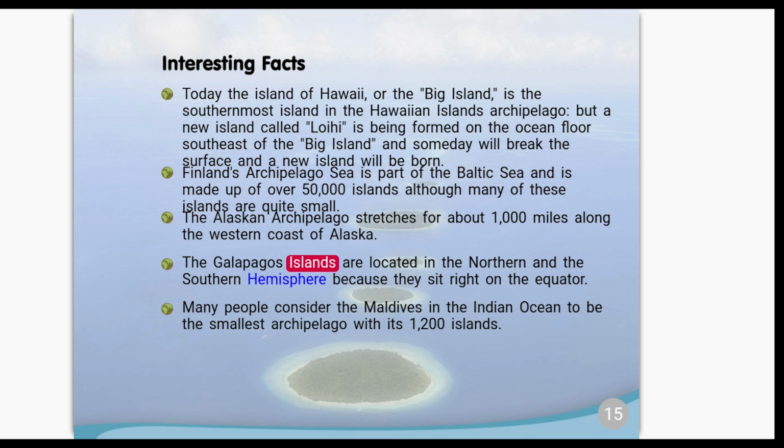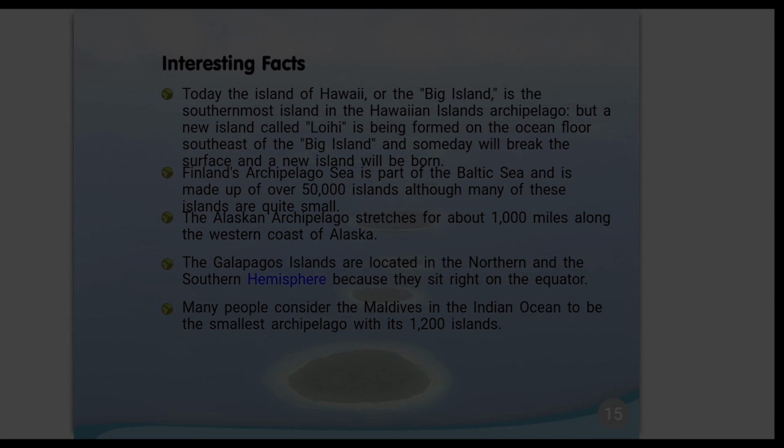The Galapagos Islands are located in the northern and the southern hemisphere because they sit right on the equator. Many people consider the Maldives in the Indian Ocean to be the smallest archipelago with its 1,200 islands.